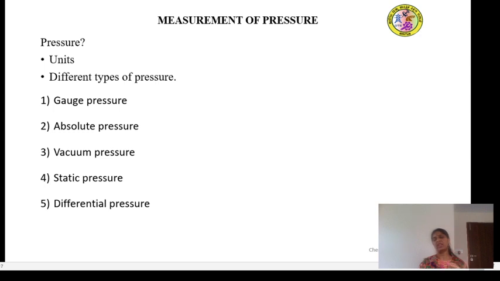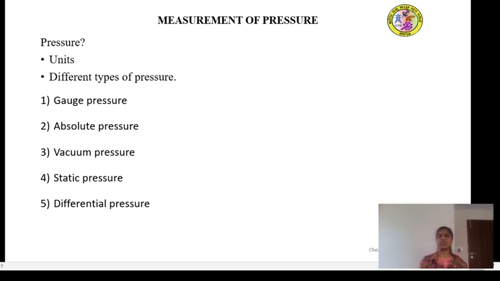So we can say that it is nothing but all the forces exhibited by the molecules of the liquid per unit area of that container. This is the physical interpretation of what pressure is. Pressure is the force per unit area.